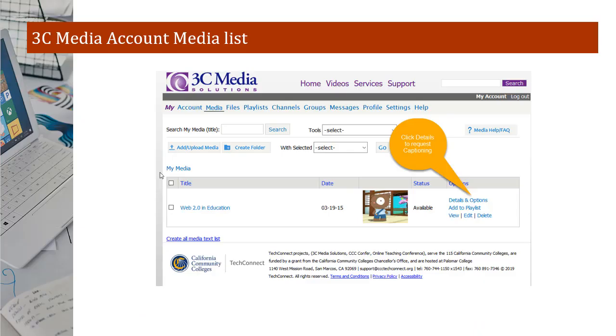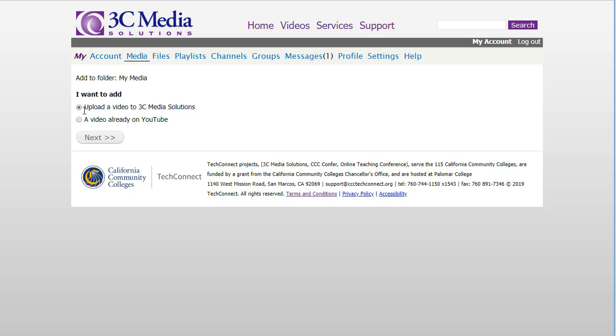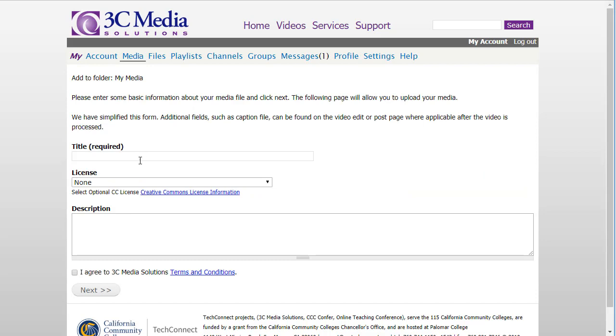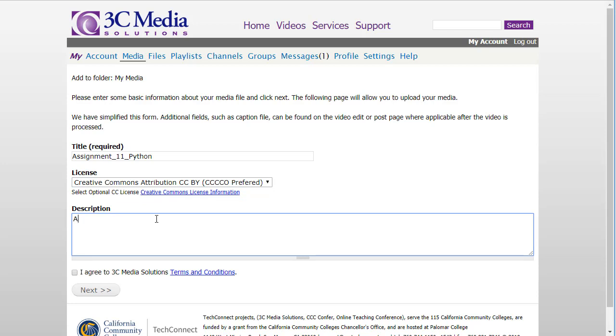Going again back to the slide for a second, you see that the slide is pointing you to click on details and options for the video that you just uploaded. Now you didn't see me upload a video, so I'll go ahead. So we'll click on this add media upload button, and then I'm going to just upload a video to 3CMedia Solutions. Click next, and I have to give it a title. So I'm going to upload a different one, assignment 11 for a Python class. Just select the Creative Commons address, and I'll just put assignment 11 for Python. Okay, and then you agree to the terms and conditions.